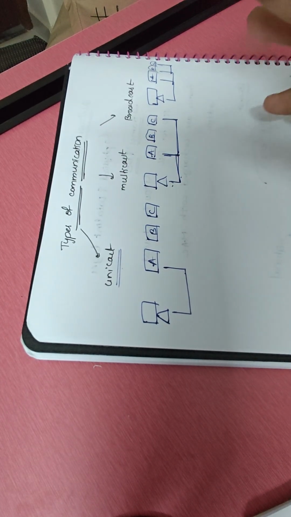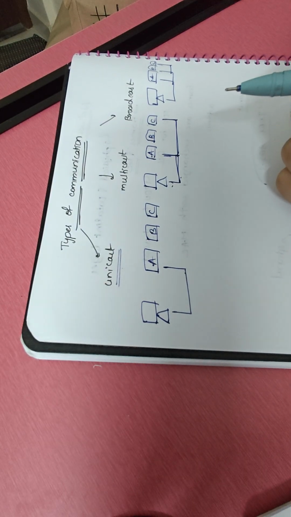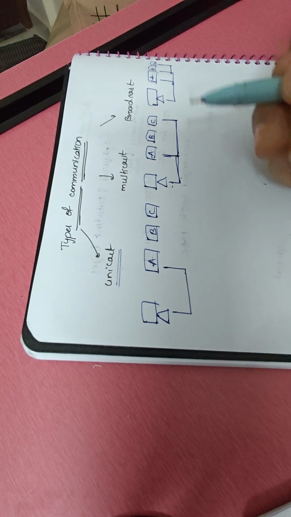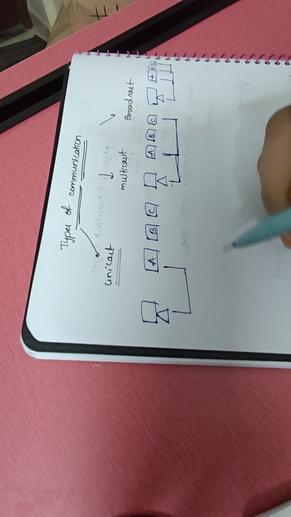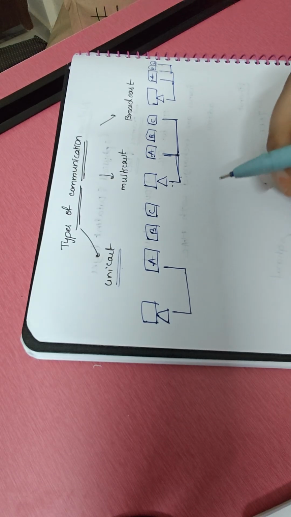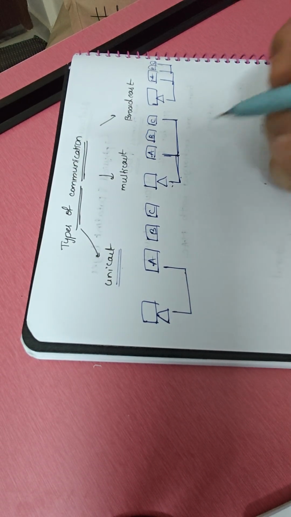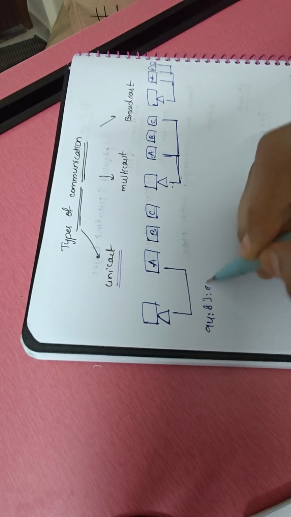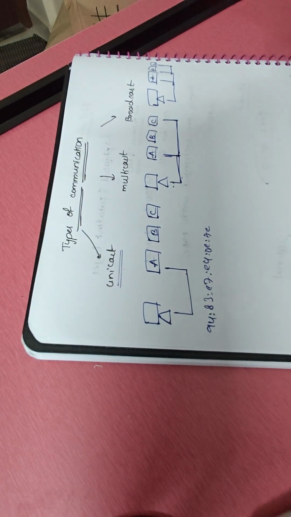Let's say a device is connected to the second port of the switch. Then the switch will read the MAC address of the device connected to that port, and it will record it in the table of that particular switch. A unicast MAC address can be anything. We can consider this as one unicast MAC address.